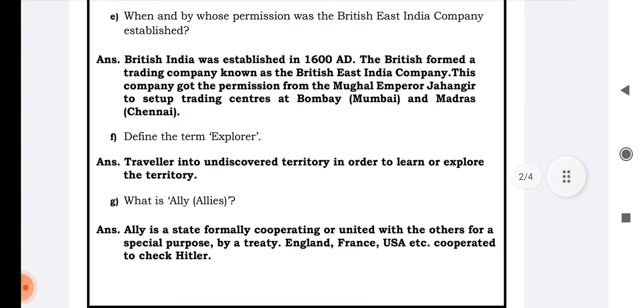E. When and by whose permission was the British East India Company established? The British East India Company was established in 1600 AD. The British formed a trading company known as the British East India Company. As we all know, the British came to India in 1600 AD, and this company got the permission from the Mughal Emperor Jahangir to set up trading centers at Bombay, Mumbai and Madras, Chennai.